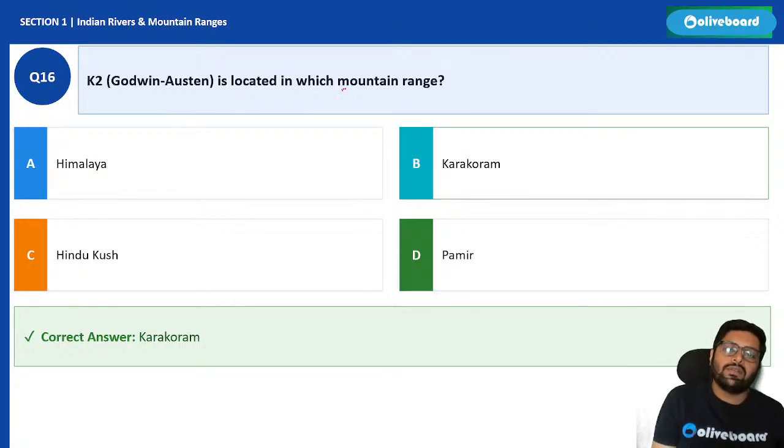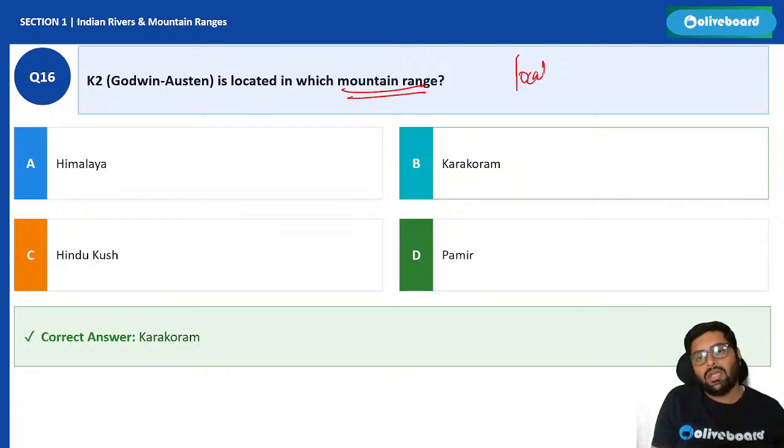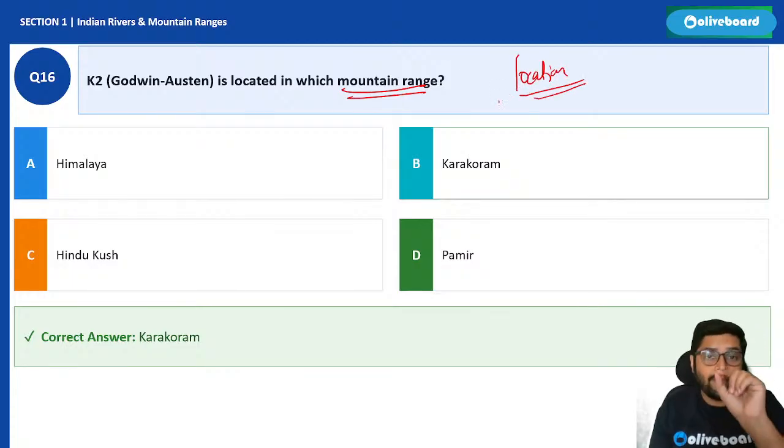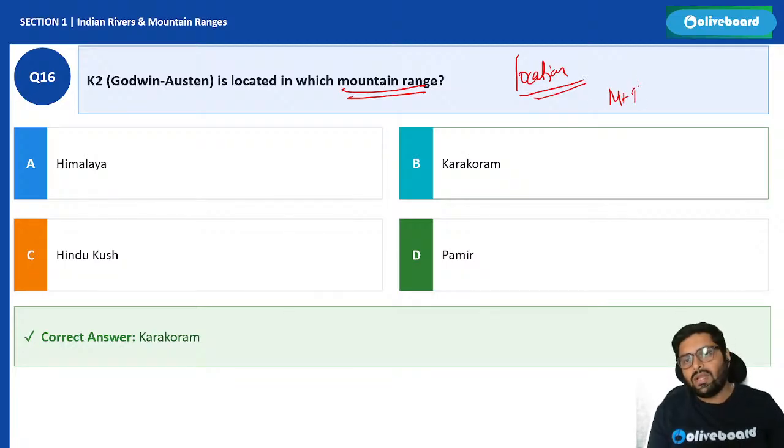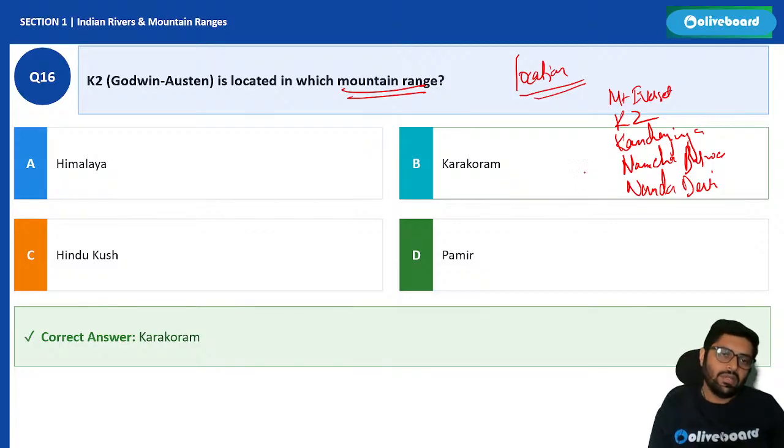Which are further questions? K2, Godwin Austen is located in which mountain range? So see, you should know the location, I told you, right? Some important famous peaks, locations you should know. Now which peaks? Mount Everest, K2, Kanchenjunga, then Namcha Barwa. These locations you should know by heart. Nanda Devi, these ones. So K2 Godwin Austen is located in Karakoram mountain range. Exactly right. Good.